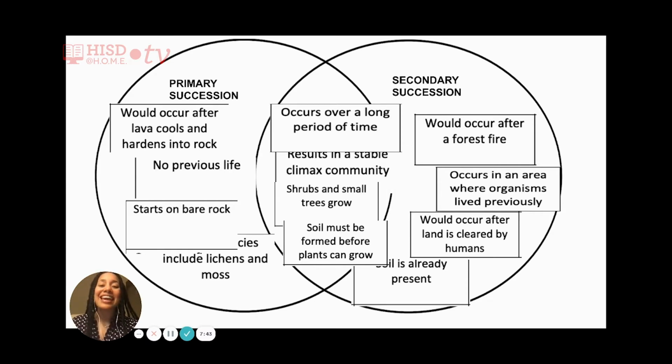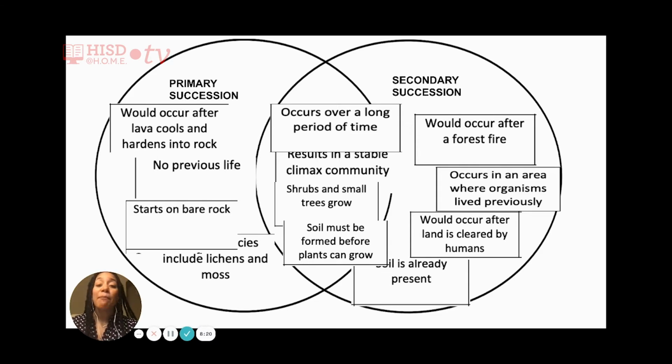On the other hand, secondary succession has soil. Soil is present, but that's because it usually occurs after a natural disaster or some sort of human destruction. Now, things that they share in common, they both result in a climax community, last stage. They both need soil at some stage in order to get the plants, the grasses, the small trees, and then the large trees. And most importantly, they both happen over a long period of time.